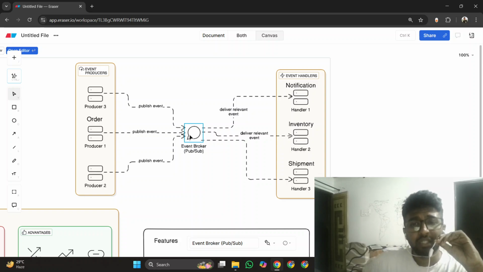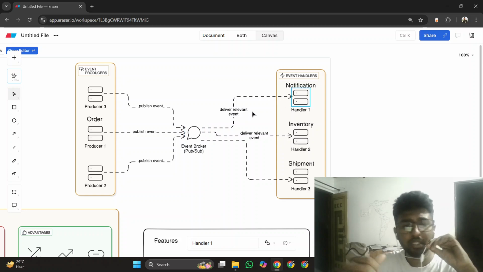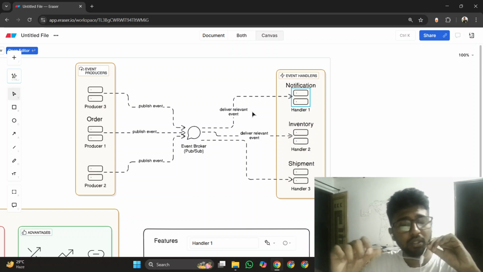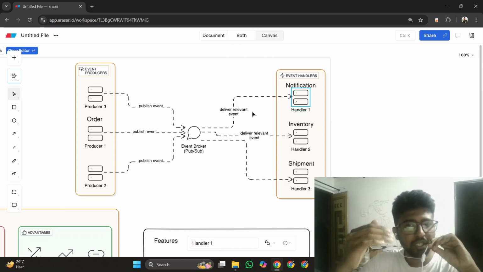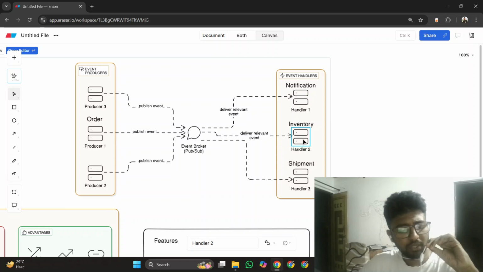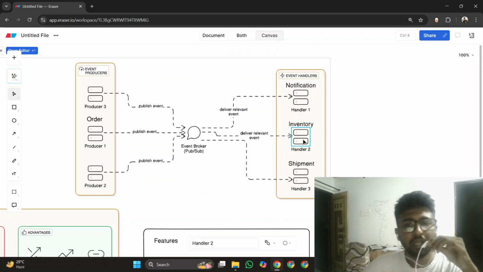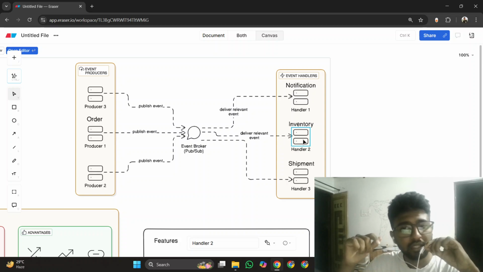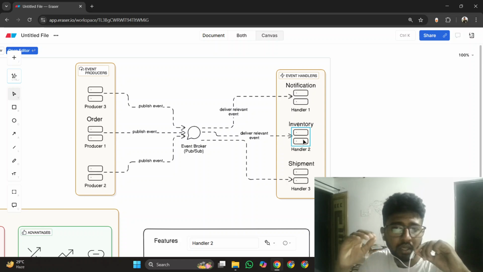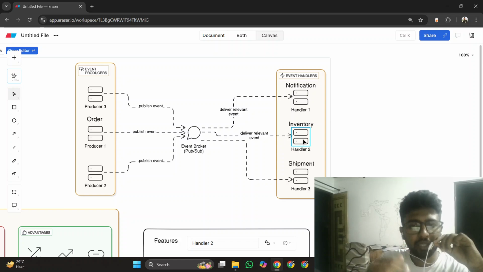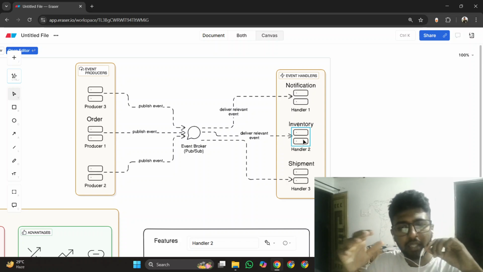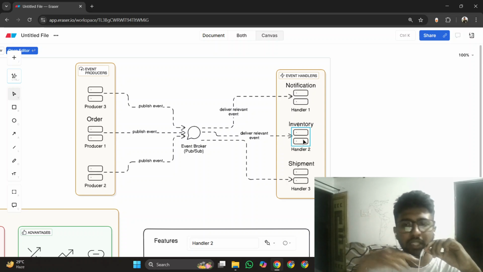Now this notification service got triggered, and it processed the task, and it sent the notification that hey, order is placed, to the customer, right? The notification is sent to the customer. Next you have inventory service. This inventory service is responsible for decreasing the number of items in the inventory and from the database as well, so that there is consistency everywhere.